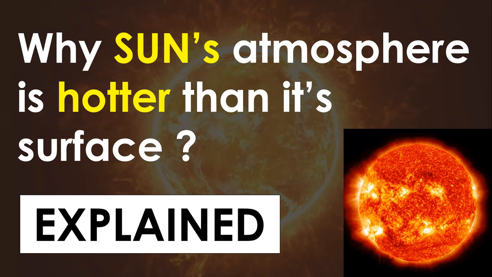So now we are going to discuss why the sun's atmosphere, called the corona, is hotter than its surface. We will explain in detail what the dimensions of the sun are, what the internal and external structures are, how the sun is made, and what the layers of the sun are. Everything we will discuss in detail. Why the sun's atmosphere or corona is hotter than its surface.